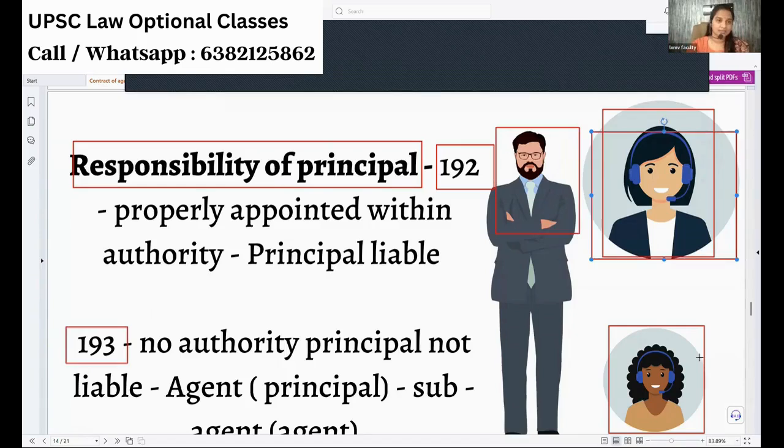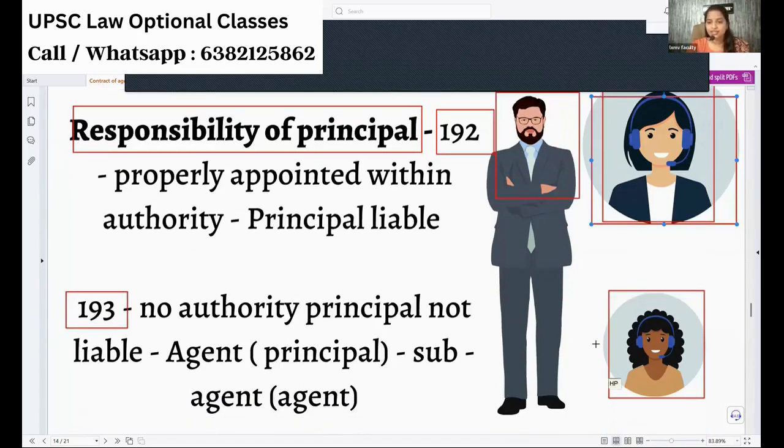She is the agent. Now this woman is appointing this curly haired diva, who is the sub-agent. So principal, agent, and sub-agent. How does the responsibility run here? Whether the principal is responsible for the acts of the sub-agent. That is the question. For that, we have to see section 192.